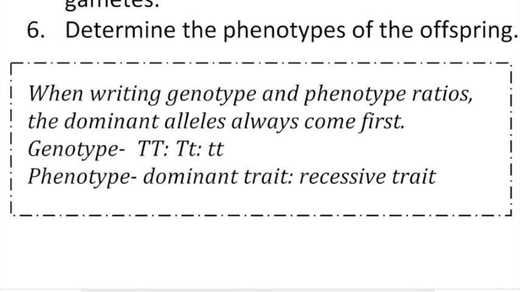When you're writing genotype and phenotype ratios, which is something you might be asked to do in one of these problems, the ratio is just the numbers of possible outcomes that reflect either a particular genotype or a particular phenotype.